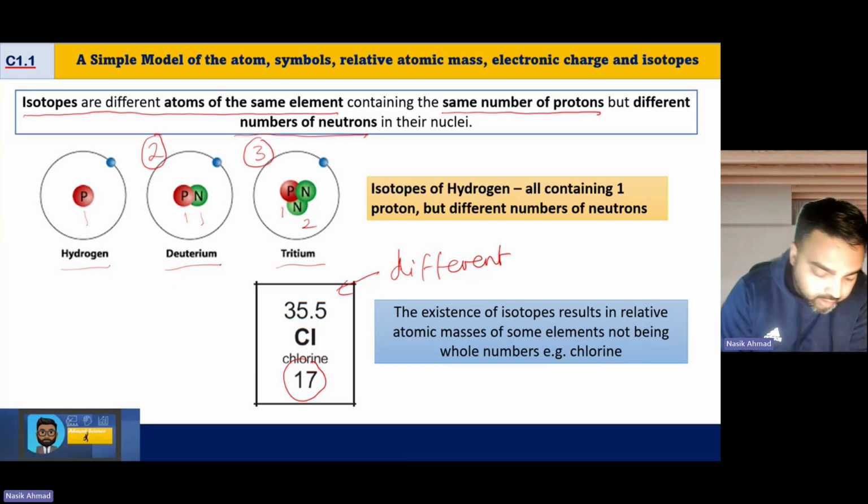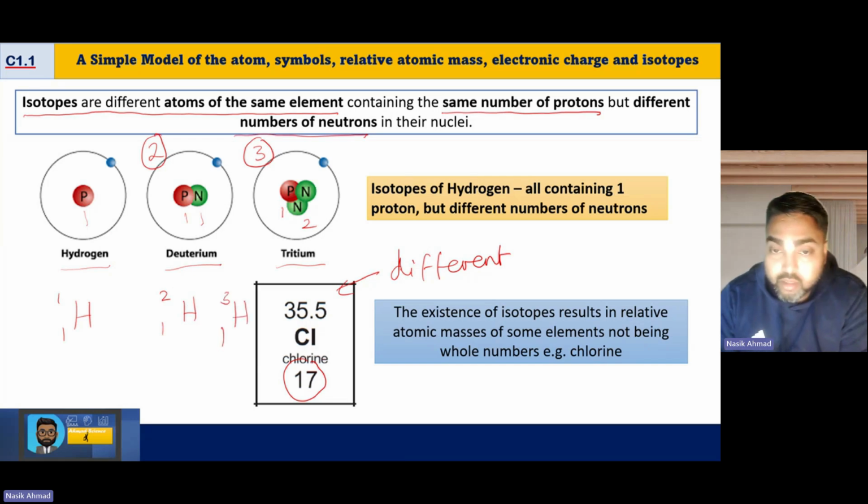So what does that look like in terms of symbols? Well, hydrogen will just have a mass number of 1. Deuterium will have a mass number of 2, and tritium will have a mass number of 3. The atomic number stays the same.